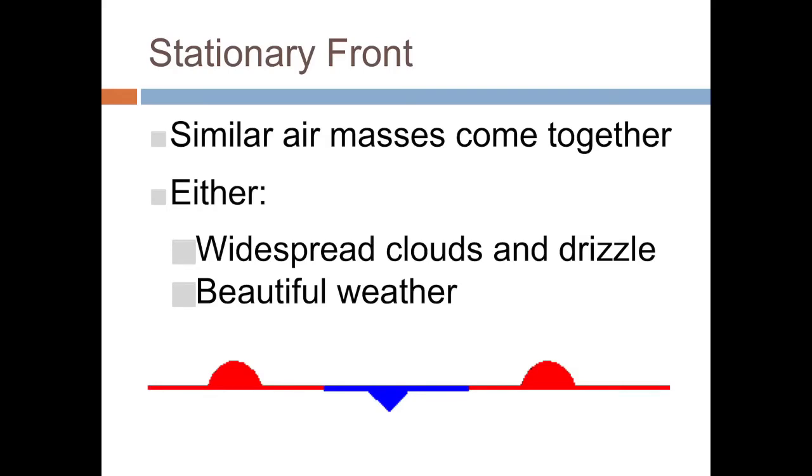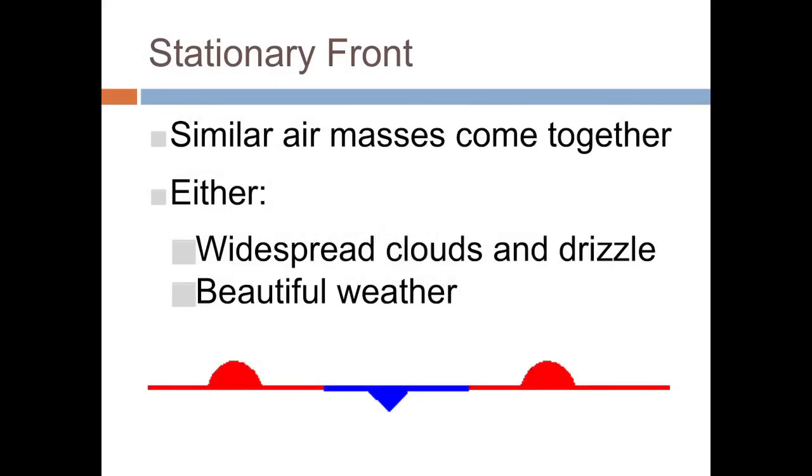And we're going to represent this one with, it's kind of like a mix between the cold front and the warm front symbol. So we've got a line with semicircles and triangles. And when you've got 2 similar air masses coming together, they kind of balance each other out. So it's a pretty mild weather pattern. It's not going to be anything too drastic.